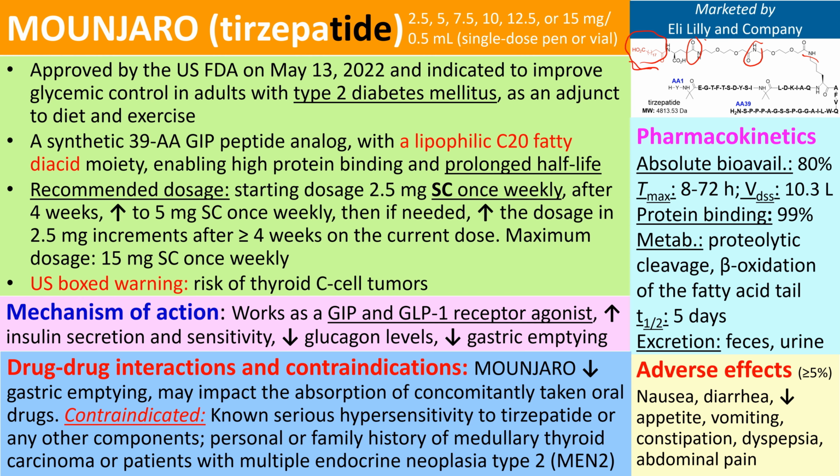So therefore, you can see the GI-related adverse effects are some of the major adverse effects, like nausea and diarrhea. In some cases, if a patient takes smaller meals, this can help mitigate the GI-associated adverse effects.